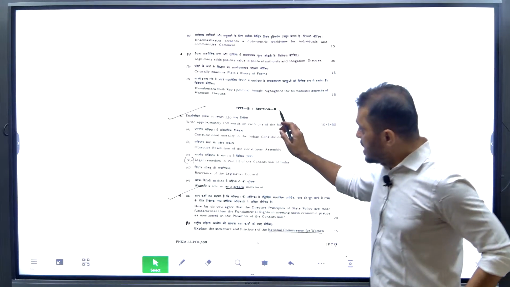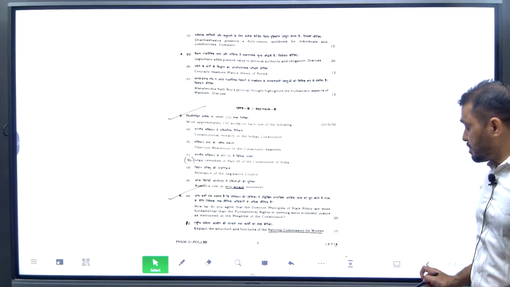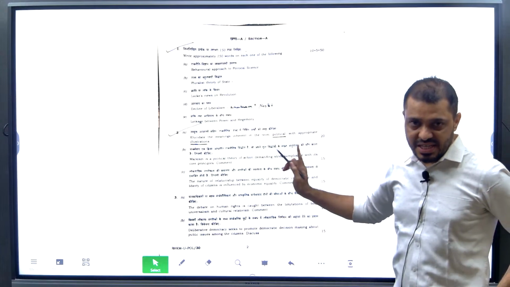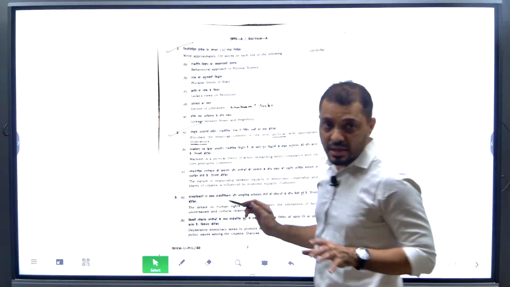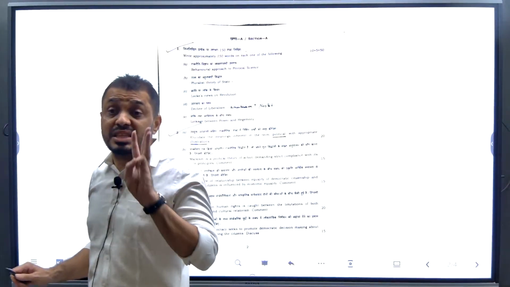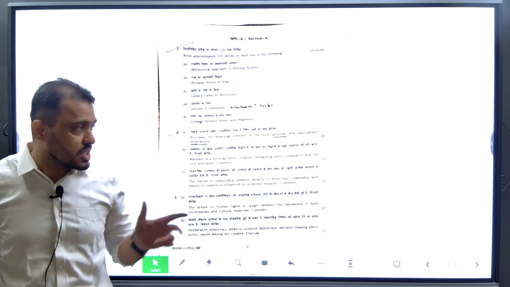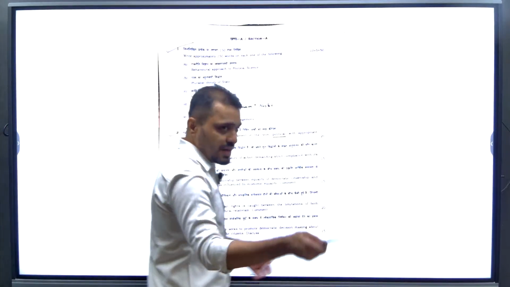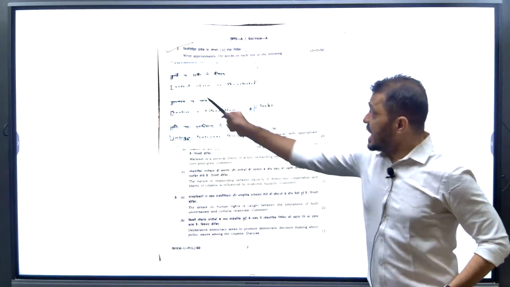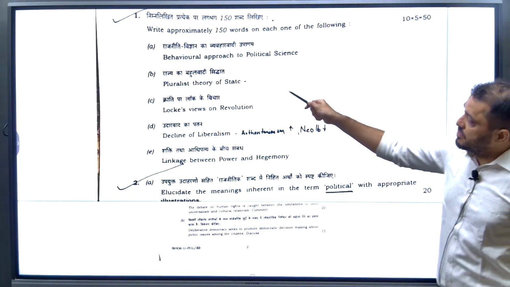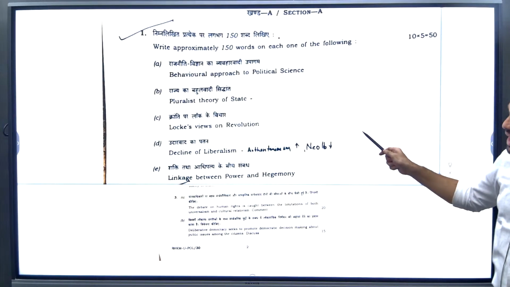So this is section B of PSIR paper 1, whereas section A we already discussed. Around 80 to 90 marks were covered from 3 chapters: ideology, Western political thought and Indian political thought. For the latecomers, I will tell you which questions we already covered. This first 10 marker, Locke, we covered already.